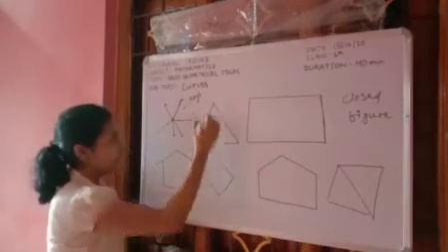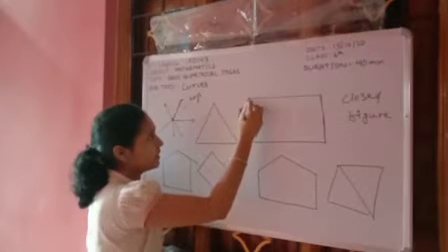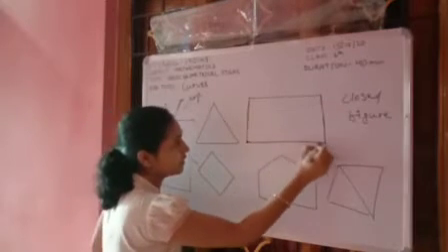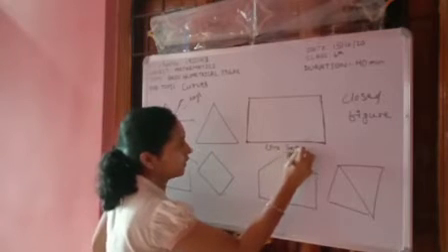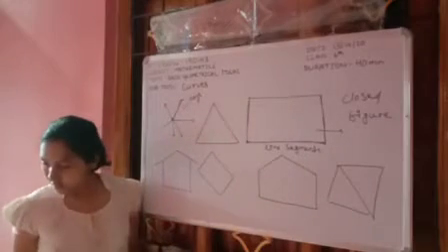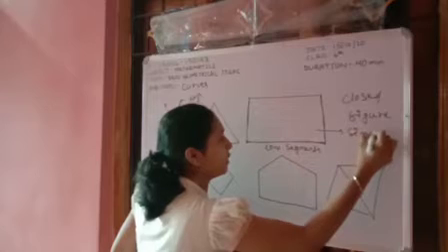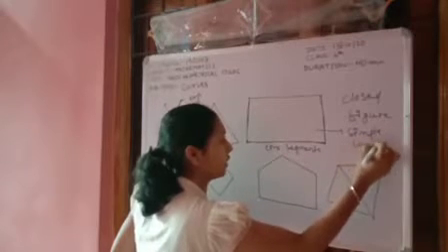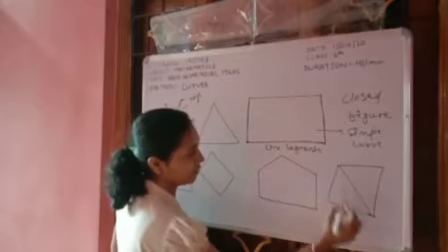And see, these are all made up of line segments. These are simple or not? Simple. This is a simple curve. This is simple or not? Simple.